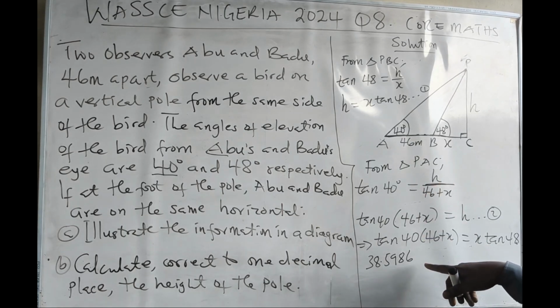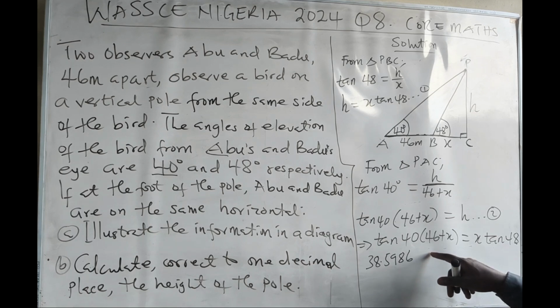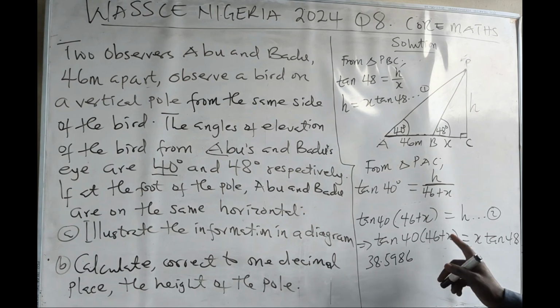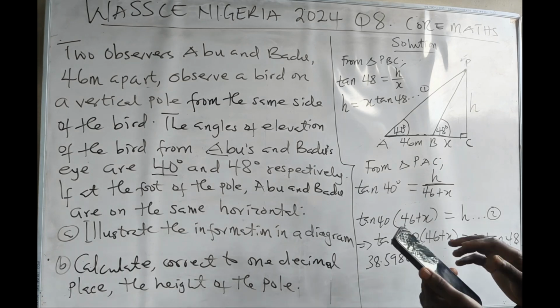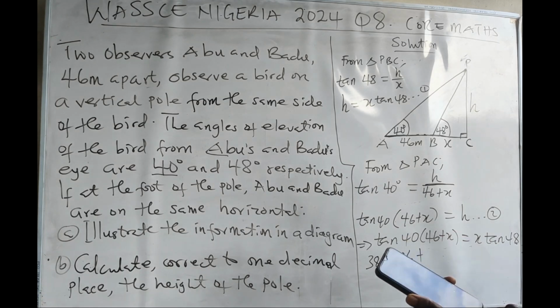Make sure that when you're using the calculator, the moment you press tan, it will open a bracket for you. Close the 40 before you multiply by the 46. If you don't close it and multiply by the 46, it will assume that the 46 is also an angle. But the 46 is not an angle. It is only the 40 which is an angle. Plus tan 40 times x.